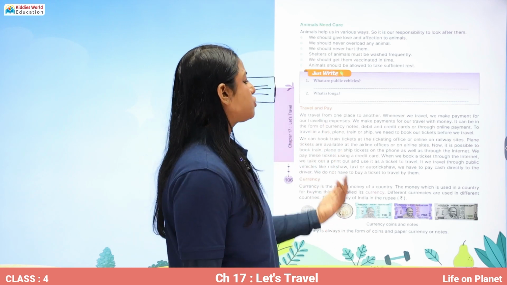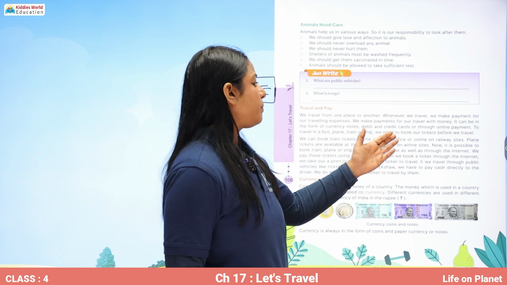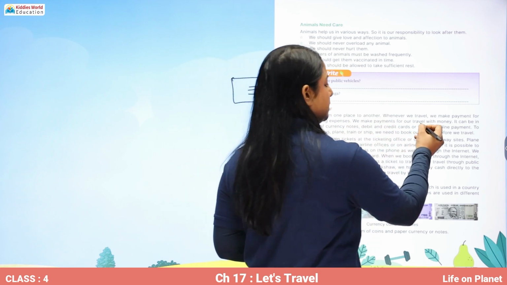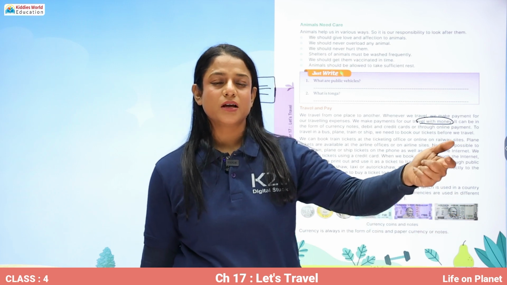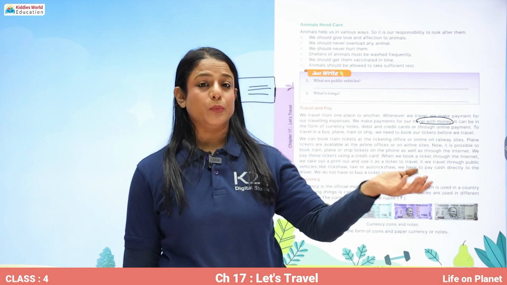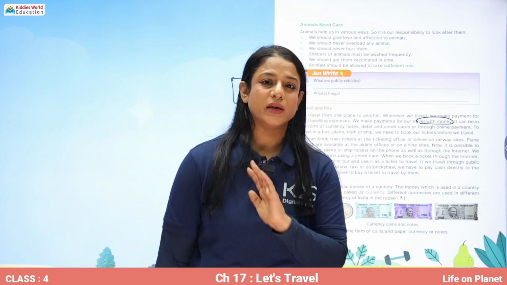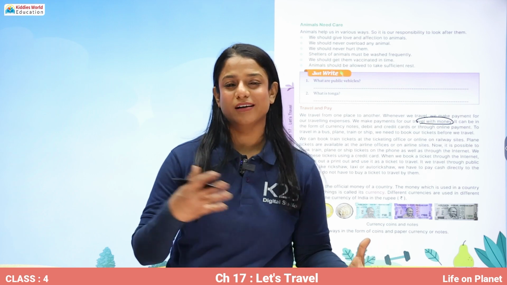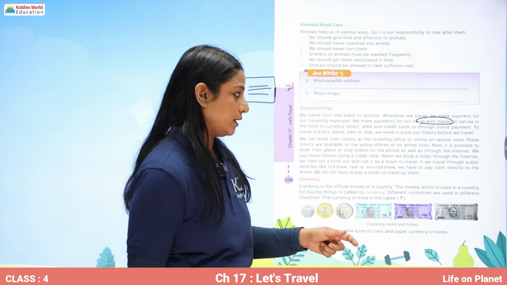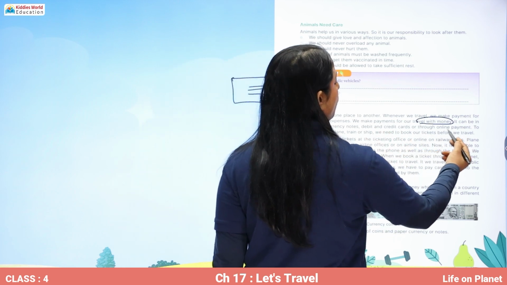We travel from one place to another. Whenever we travel, we make payment for our traveling expenses. We make payment for our travel with money. It's not possible that we can give something to the travel agent or the company and they will let us travel. We need to pay in money only. We cannot pay them in kind. We cannot give them some goods in return if we want to travel. We need to pay money only. It can be in the form of currency notes, debit or credit cards, or through online payment.